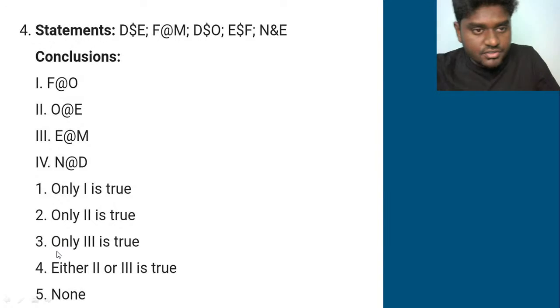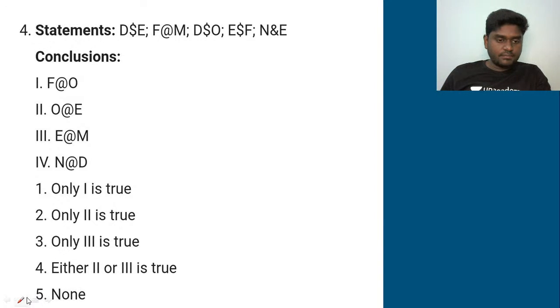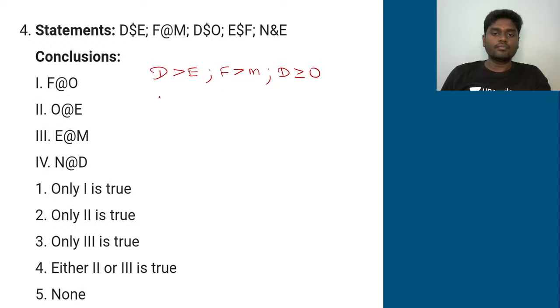The fourth statement, let's quickly try to do this. That is D ≥ E, F > M, D ≥ O, E ≥ F, and N = E. The statements are here and the conclusions are given. You need to see which conclusions are true.